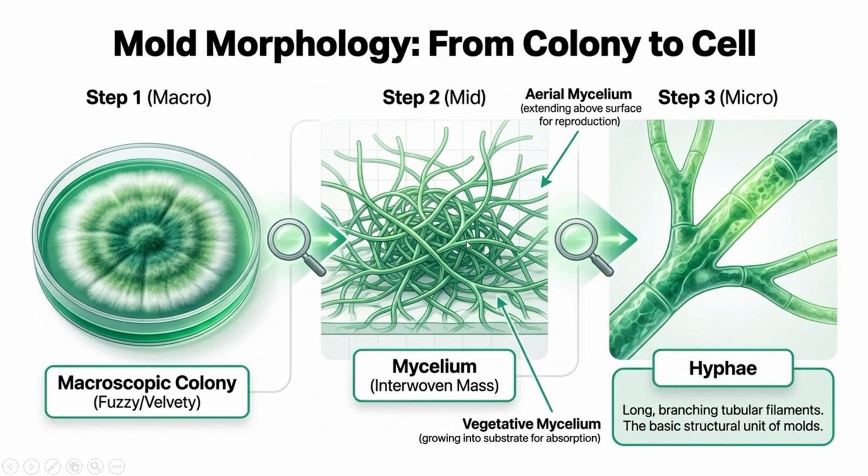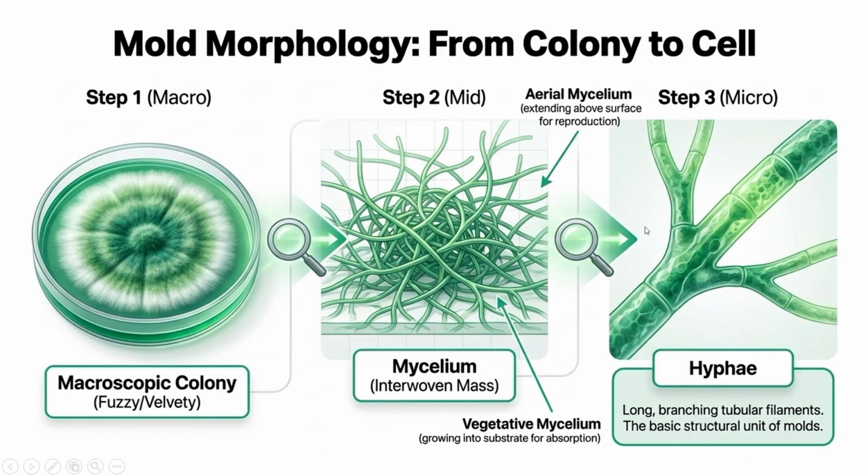Okay, see the types of mycelium here. The mycelium has two main parts. One is vegetative mycelium, which grows inside the substrate and absorbs nutrients for the fungus. The other is aerial mycelium, which grows above the surface and produces spores for reproduction. A simple trick to remember: vegetative is for nutrition, and aerial is for reproduction.